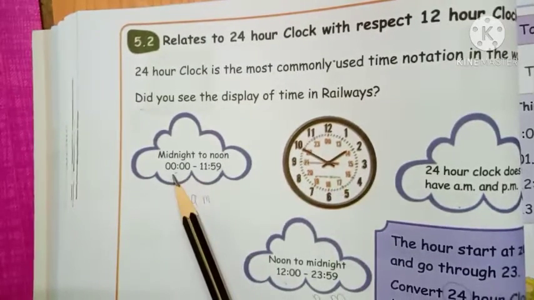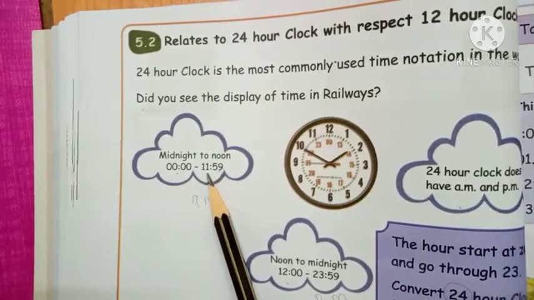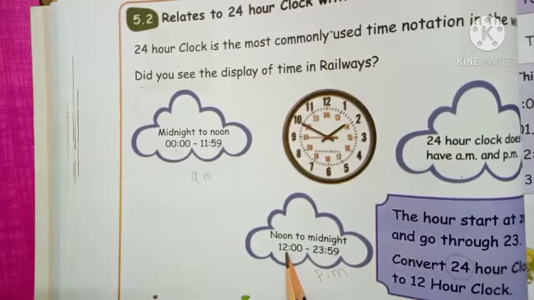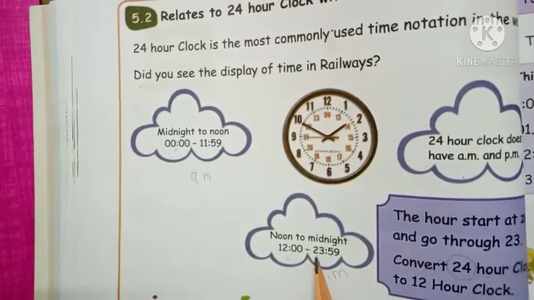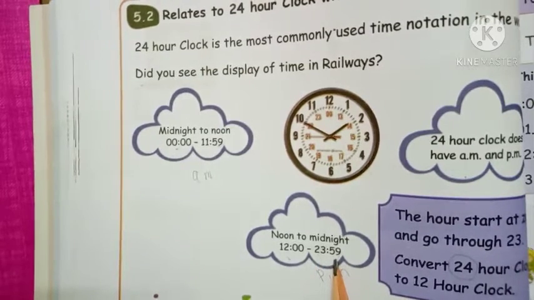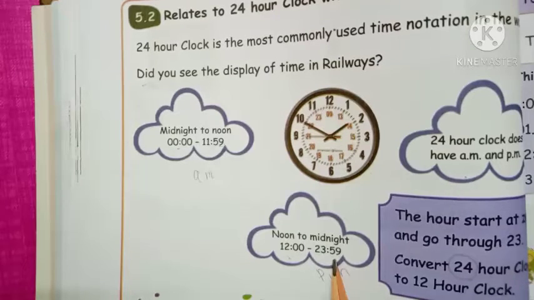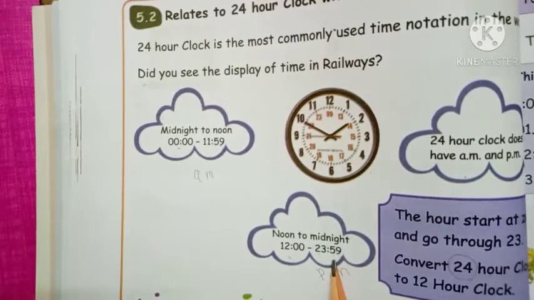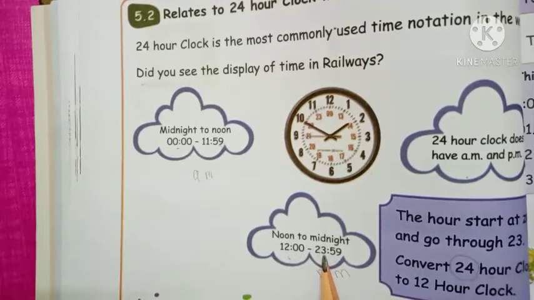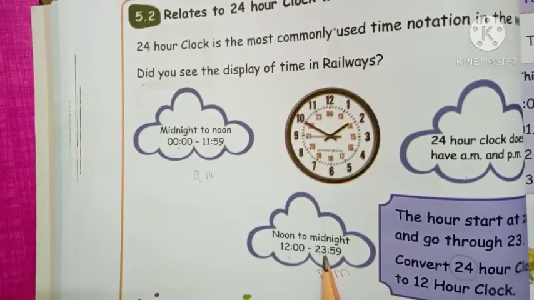So midnight 12 means 00. Afternoon 11 hours 59, then you reach 12. That time is called afternoon. 12 is PM. Noon, midnight, 12 o'clock. Up to the full day is completed at 23:59. After 59, the 24 hours, that is 1 day completed. So from midnight 12 up to next day midnight, you reach 1 day.